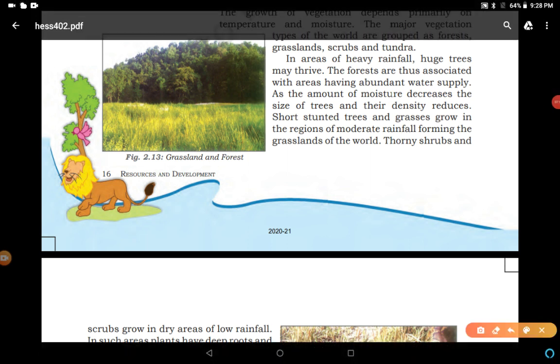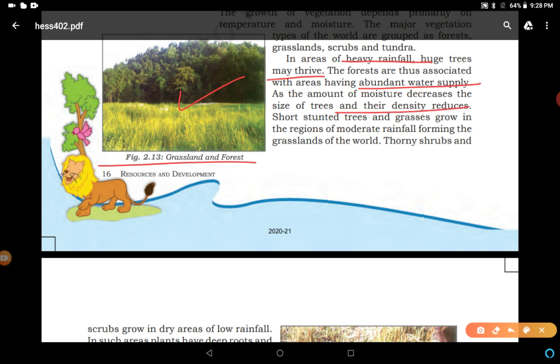You can see the grasslands and forest in this image. In areas of heavy rainfall, huge trees may thrive. The forests are thus associated with areas having abundant water supply. As the amount of moisture decreases, the size of trees and their density also decreases.